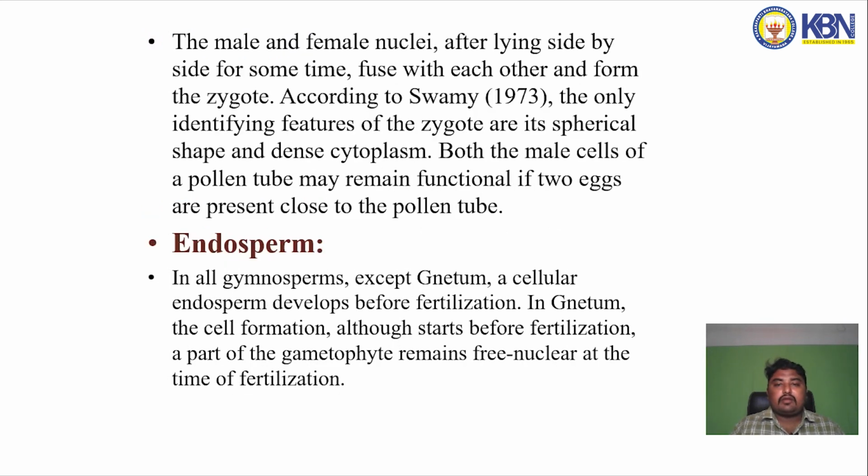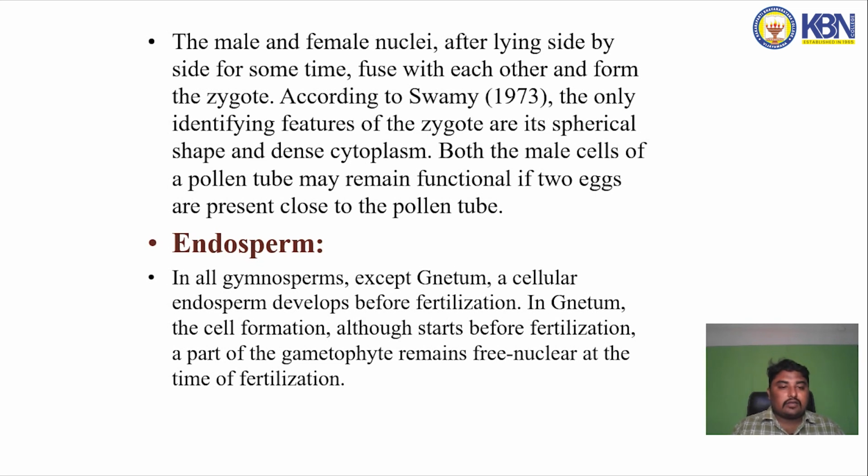The male and female nuclei, after lying side by side for some time, fuse with each other and form a zygote. According to Swamy in 1973, the only identifying features of the zygote are its spherical shape and dense cytoplasm. Both male cells of a pollen tube may remain functional if 2 eggs are present close to the pollen tube.